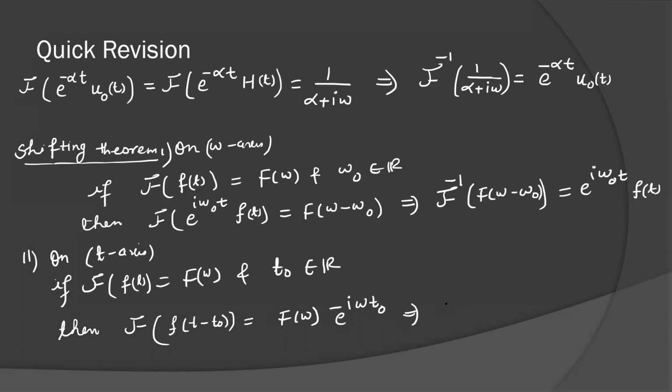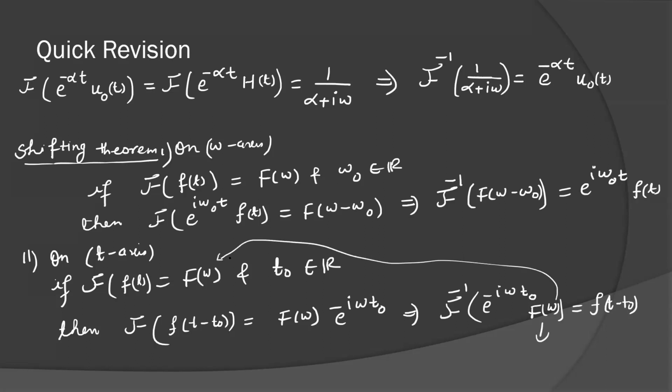Or we can say that Fourier inverse of e to the power minus i omega t naught F(omega) is equal to f of t minus t naught. Now remember here, F(omega) is the Fourier transform of f(t). So this was the quick revision I discussed in lecture 1. These are the important points.